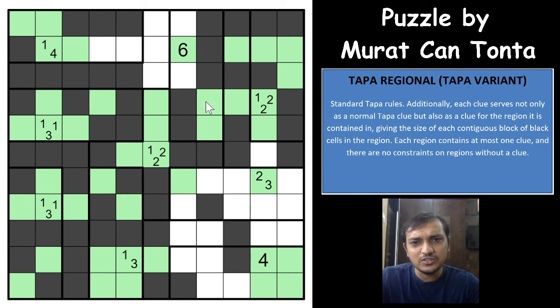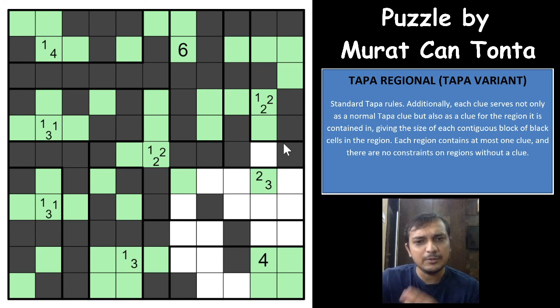Of course, it cannot be this cell, because if it is this cell, both of these become unshaded, and the surrounding clue for the 6 is not fulfilled. It's violated, which means that this will have to be shaded. Now 6 cells can be shaded this way. This will have to be okay. This will have to be shaded. So the upper part is fulfilled here. A very difficult one, I would say.